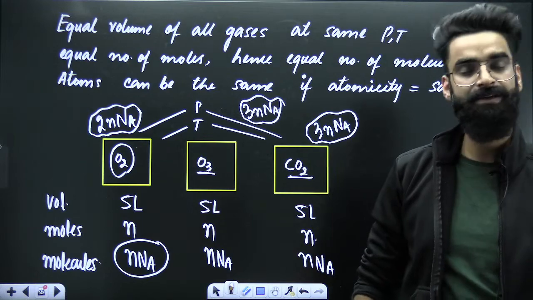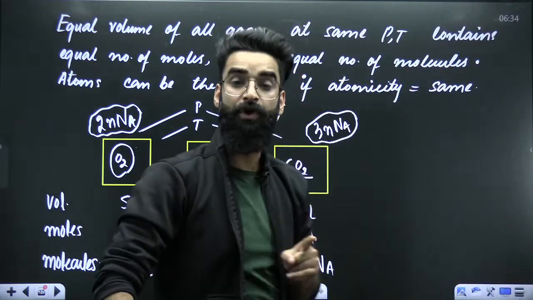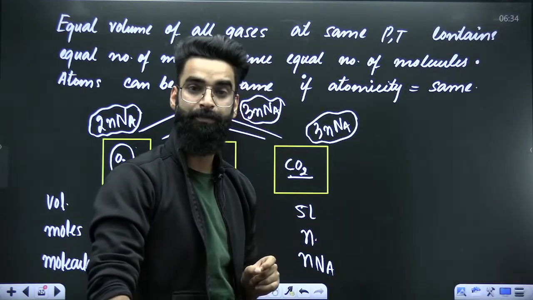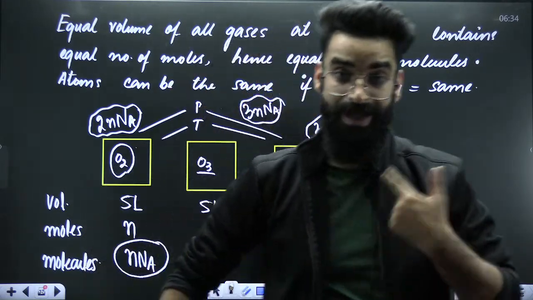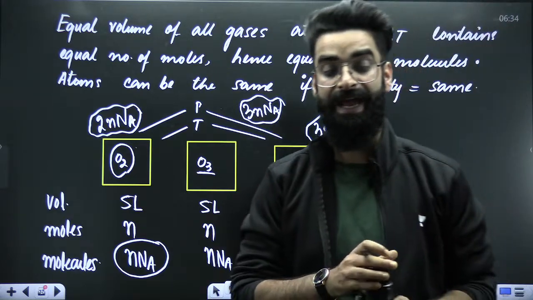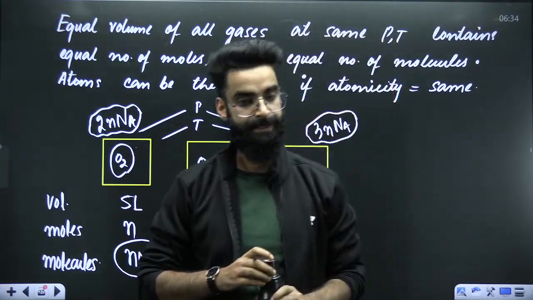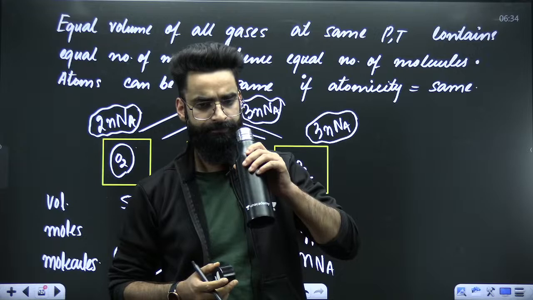I hope this is clear to everyone. Equal volume of all gases present at same pressure and temperature contains equal number of moles. Hence, equal number of molecules. Atoms can be the same if the atomicity of the gases is same. Right?